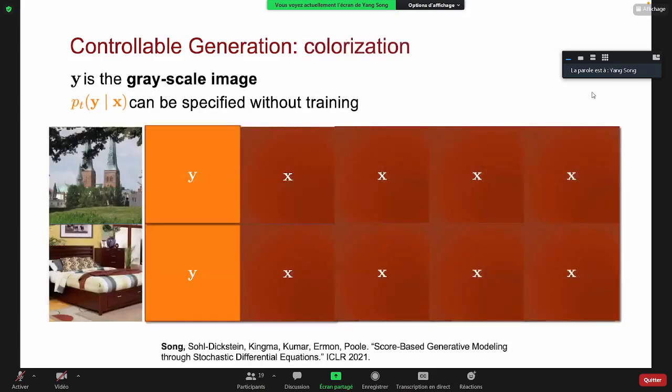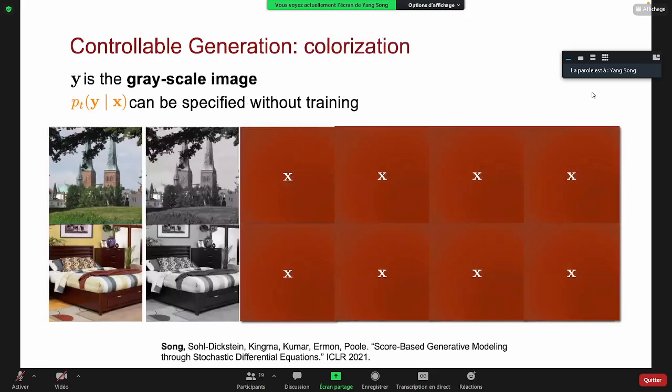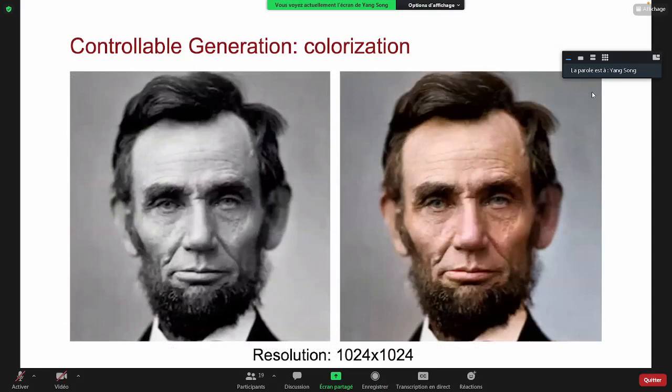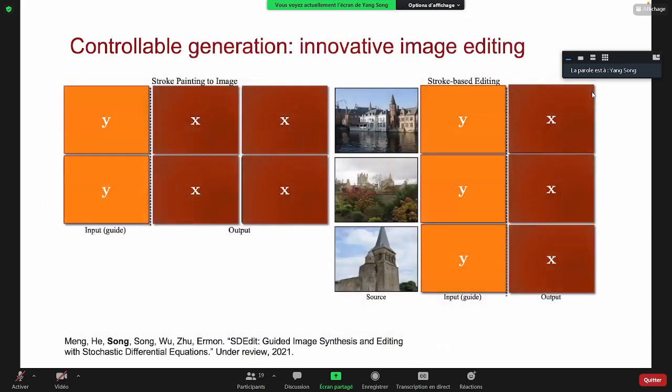And the same method can be applied to colorization. Here, y is a grayscale image, and the generation can actually make the grayscale image colorful. And the approach can be applied to higher resolution images, like we can colorize the portrait of Lincoln to make it colorful. It can also be used for some innovative image editing tasks.